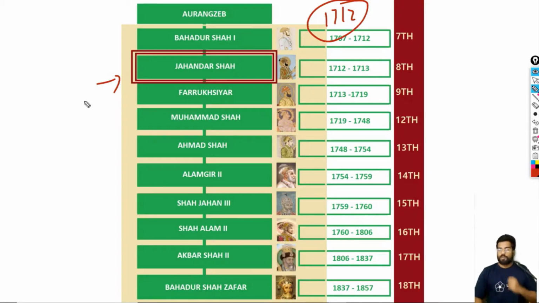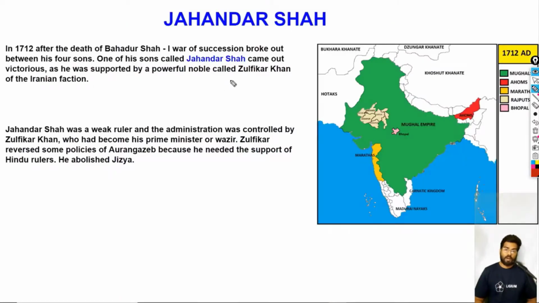Okay, so this is something you have to know and understand. Let me just show you on my content. As you can see, in 1712, Bahadur Shah died, and then there was a war of succession, and the only prince that came out successful was Jahandar Shah. Now, Jahandar Shah was supported by a faction of Iranian nobles.